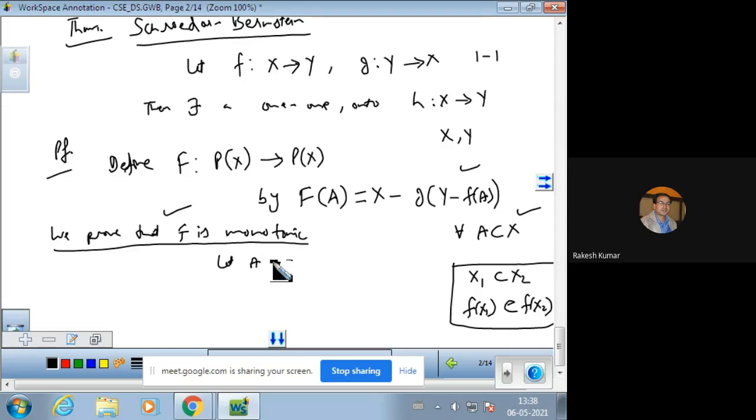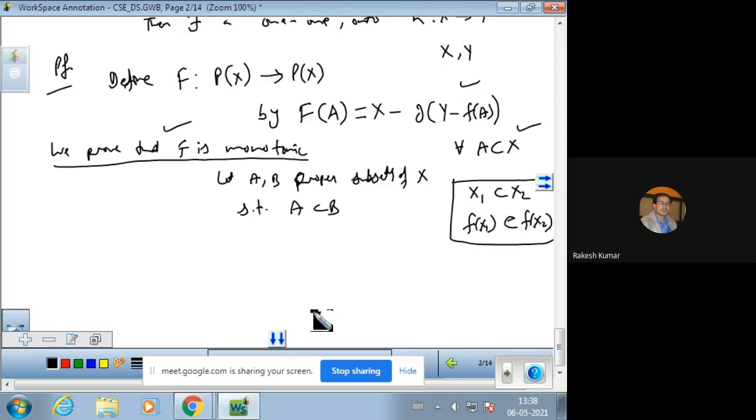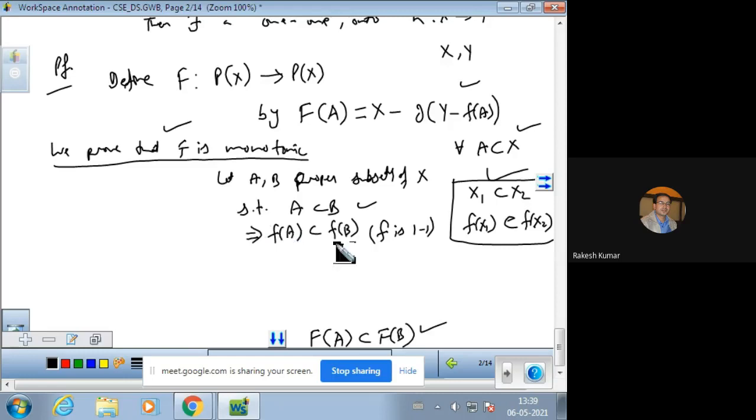For this we take two subsets of X, A and B, such that A is a subset of B. To prove monotonicity, by using this argument, we shall prove that F of A is a subset of F of B. Now, A is a subset of B, and f is given as 1-1. Because f is 1-1, f of A is a subset of f of B. This is the property for 1-1.